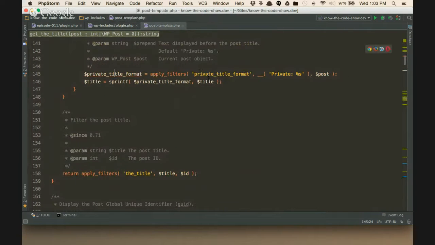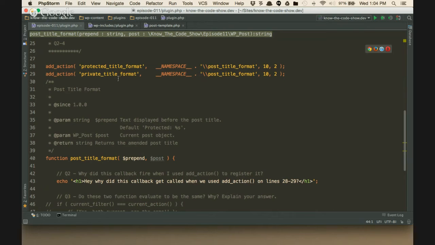Okay, so here's the first one, private title format. And what is it right here? What's it say? Apply filters. And it's passing in a string as well as the post itself, the post object, an instance of a post. And you can then manipulate this string right here and change its value. So it is a filter. Let's go back and look at the starting code. Look, I've got it right here. But I said add action. I didn't say add filter when I wired up my callback. And here's the callback down here.